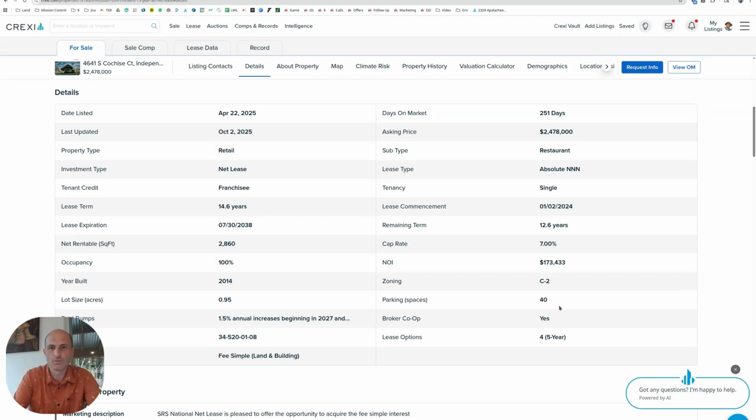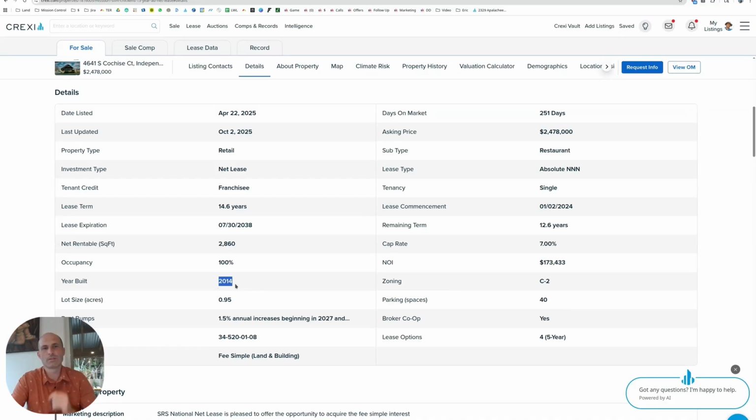Parking spaces, 40 parking spaces. That's a good lot of parking. Rent bumps, 1.5% every year, beginning in 2027. Lot size, 0.95 acres. So they've all been right around an acre. I keep saying that. They're all right around an acre. This was built in 2014.